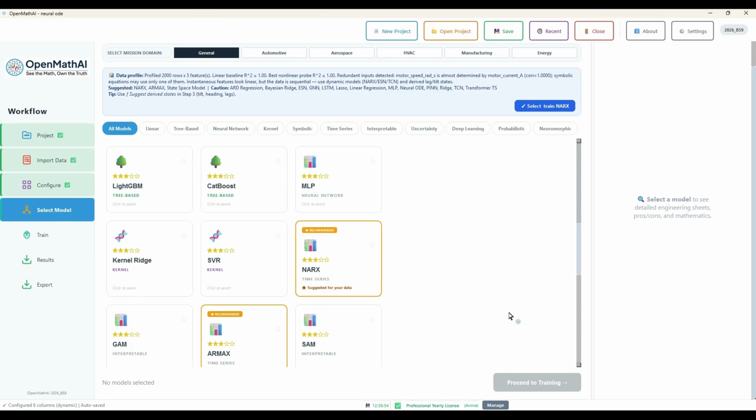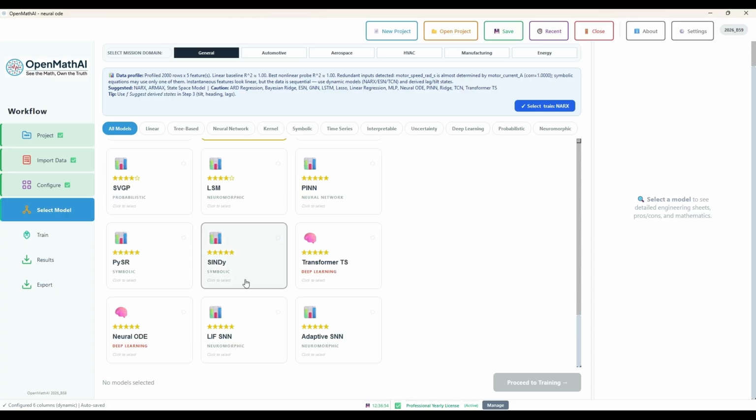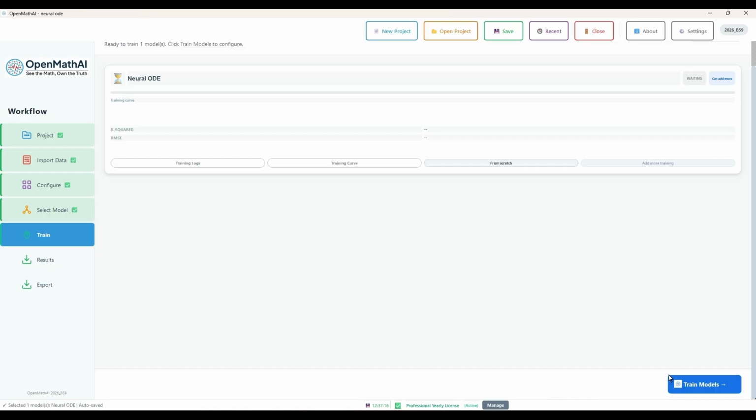Choose a model from the available machine learning models. OpenMathAI recommends suitable models and features based on the dataset. For this demonstration, select the Neural ODE model. View the model overview, pros, cons, and real-world applications. Click Proceed to Training. You will see the selected model.